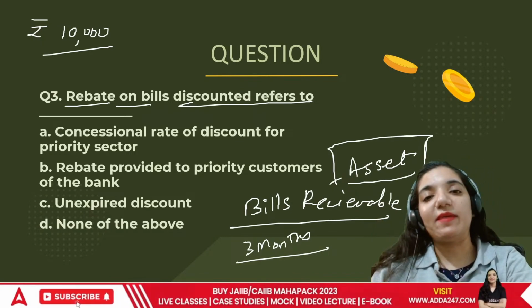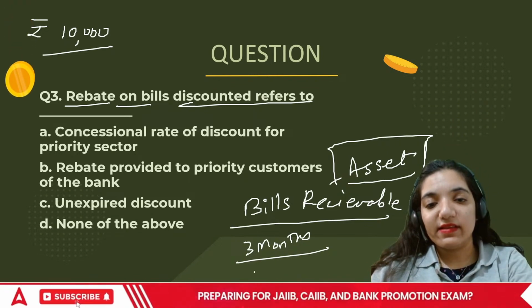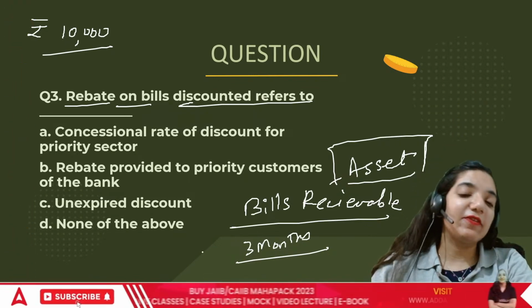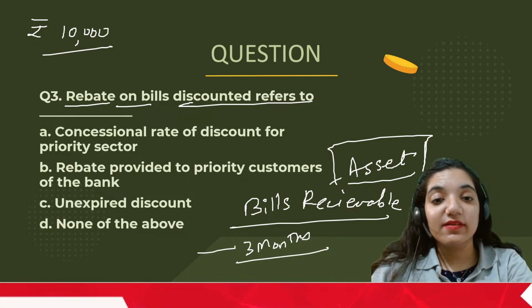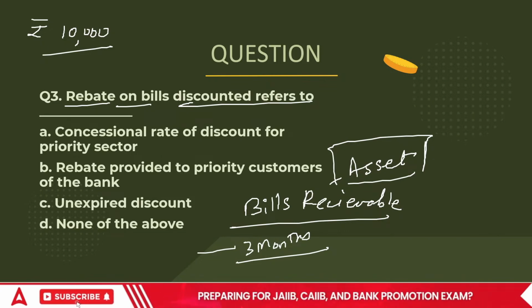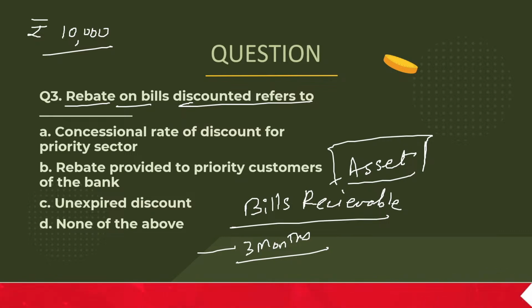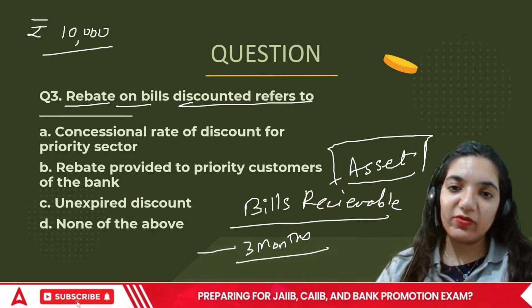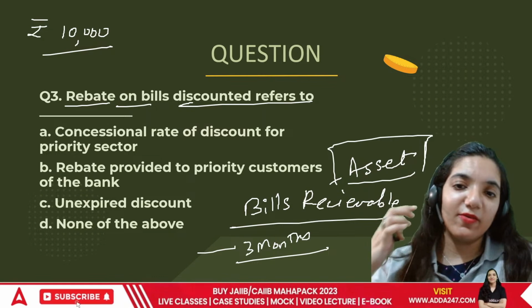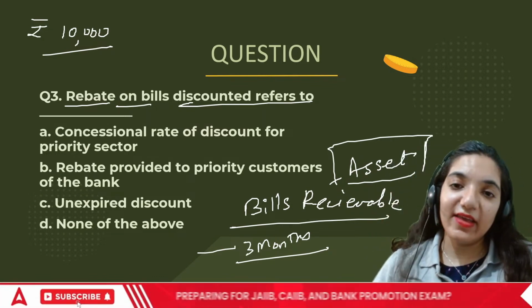How much money will the bank give to me? The first and foremost question. The point is, if this bill had been held by me, technically I would have got interest. If I hold a particular bill for a certain period of time, there is interest involved. The bank will say, if I buy the bill for 10,000 and collect 10,000 from that particular person, what am I getting? If I don't make money, how will I give money to others?